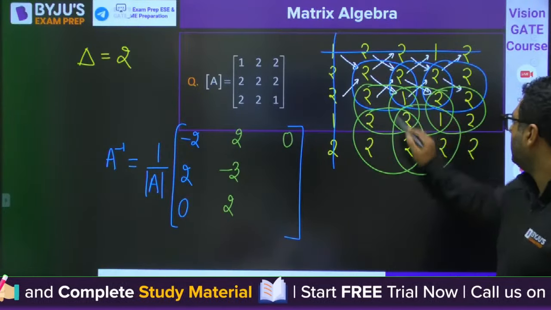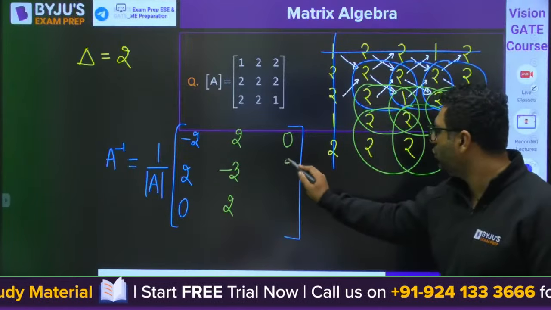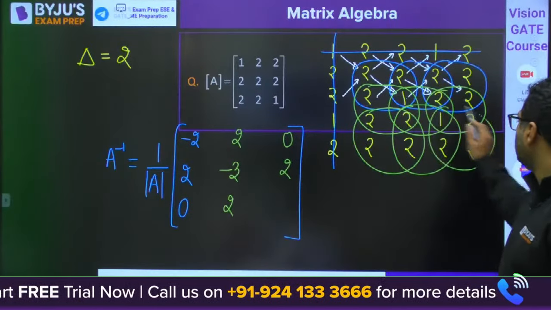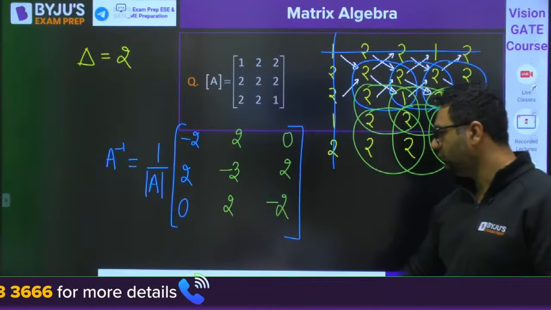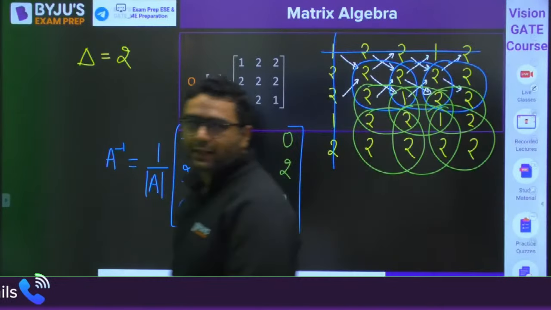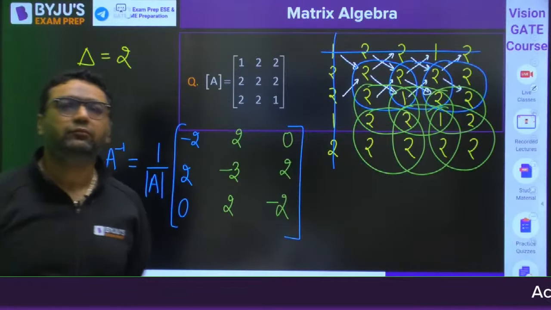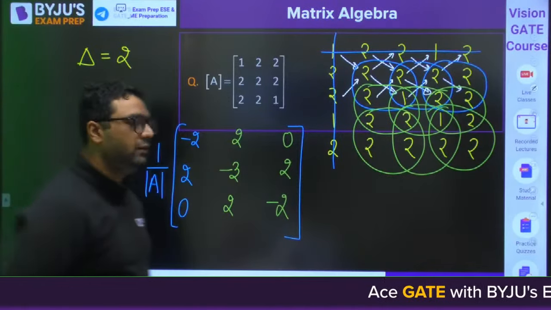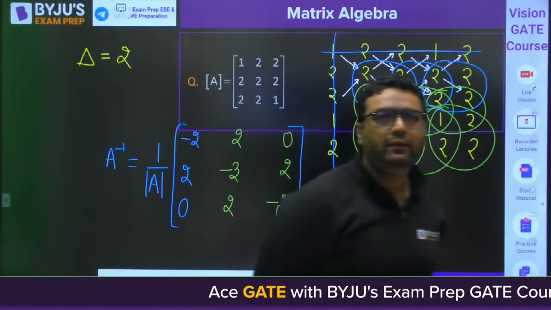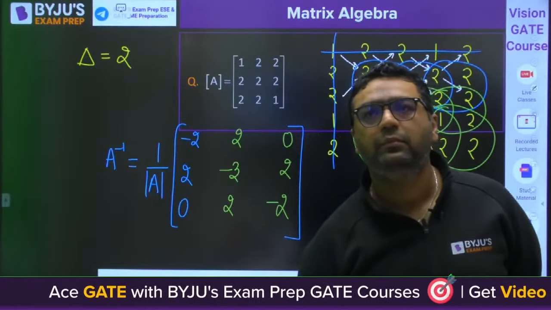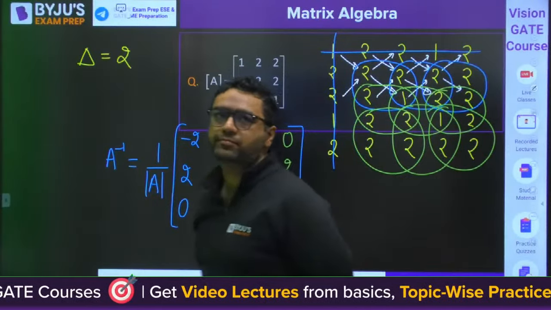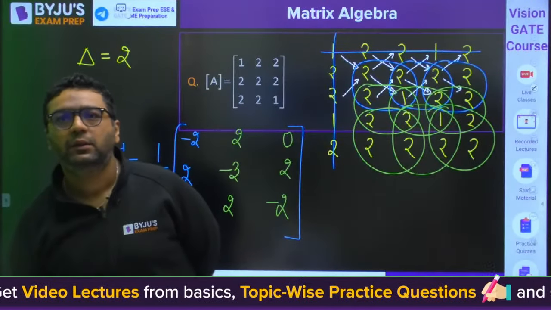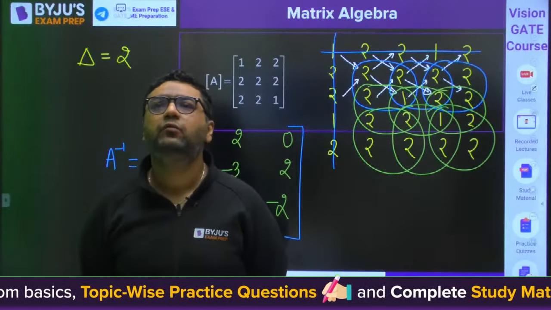Then 4 minus 2. Then 2 minus 4. Understood? Abhinay, got it?